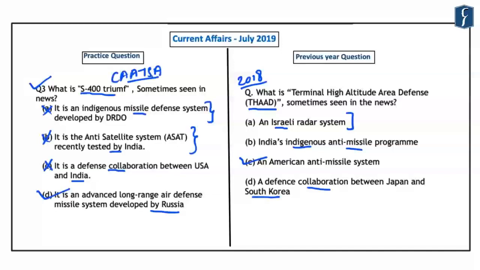And this act of America restricts any defense purchases by any country from Russia, Iran or North Korea. And that is why this S-400 Triumph missile system, which India was trying to acquire from Russia, was in news, because the United States of America had cautioned that India will face sanctions if this defense deal goes through.